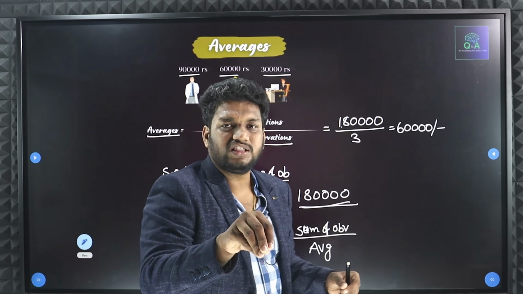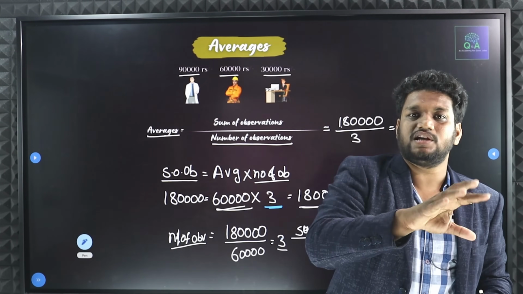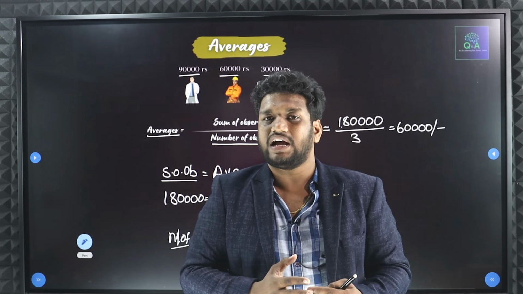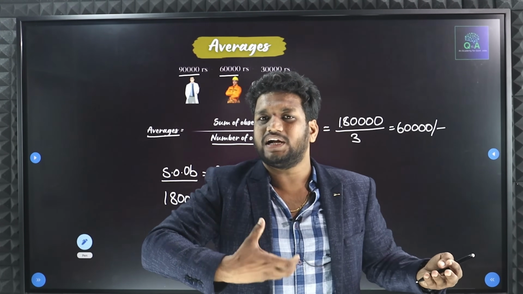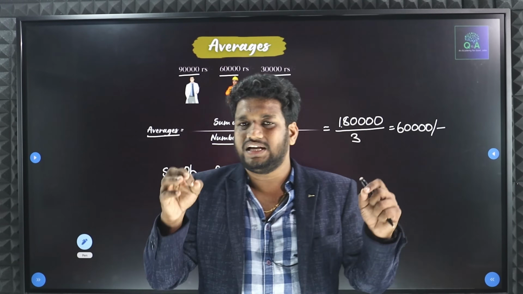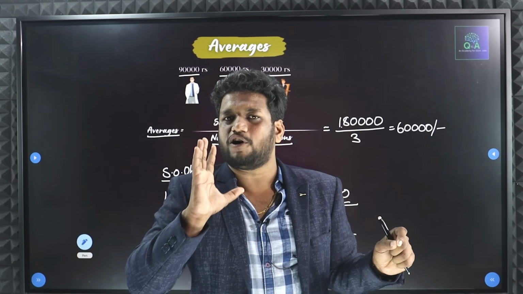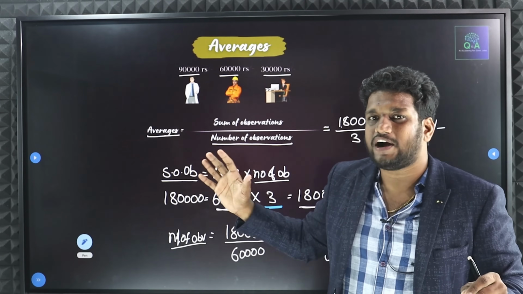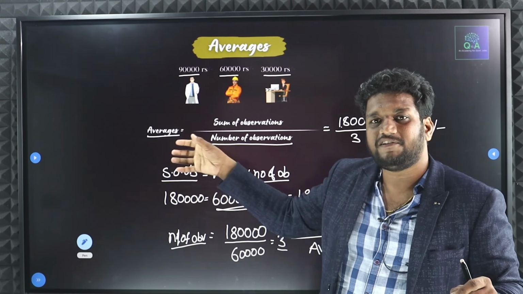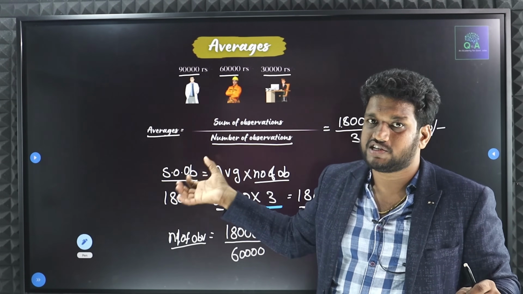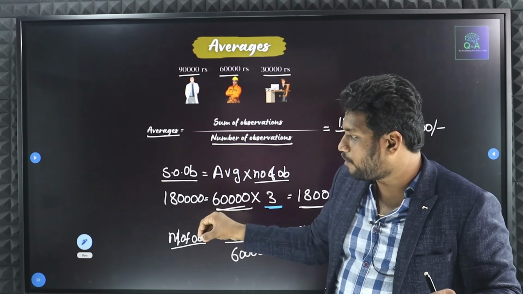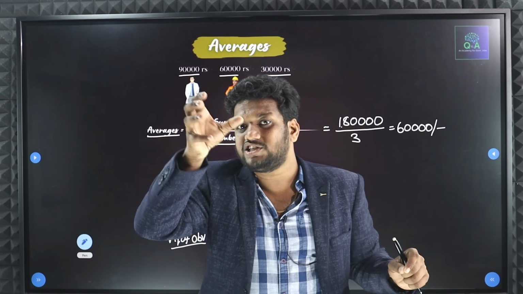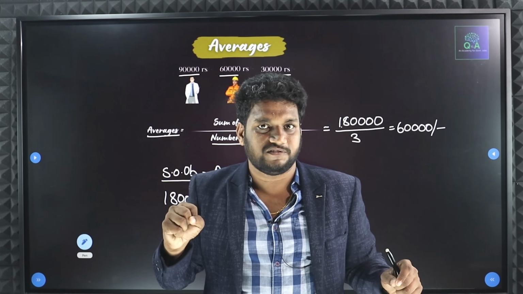Here you have seen the formulas and also you have seen one shortcut. The shortcut is nothing but distributing the amount equally. If you can distribute the amount equally, there is no need of using any formula. But if you want to go with the general method, definitely you have to use these formulas. Formula for average is sum of observations by number of observations. Formula for sum of observations is whatever they have given, average multiplied by number of observations.